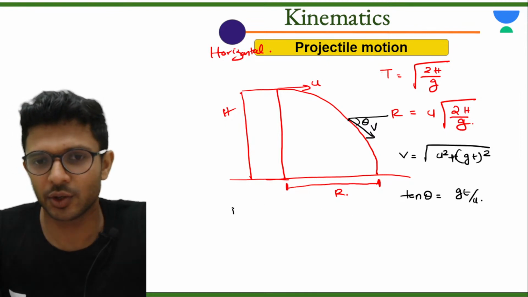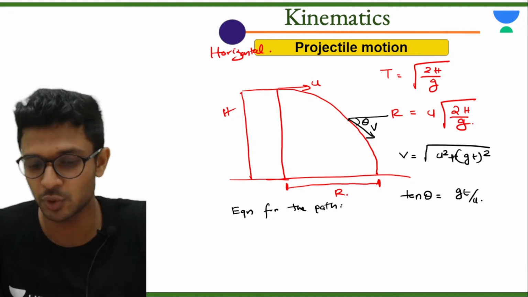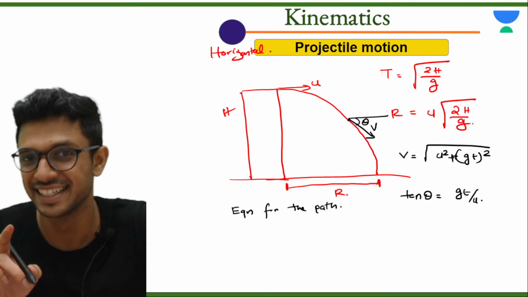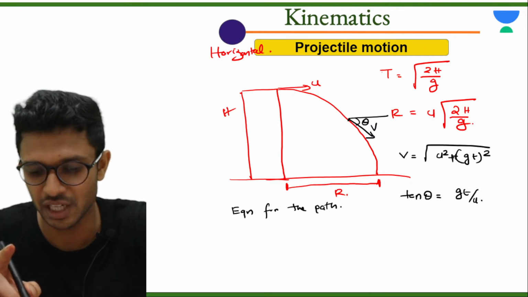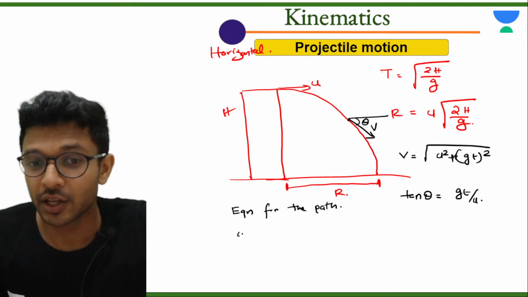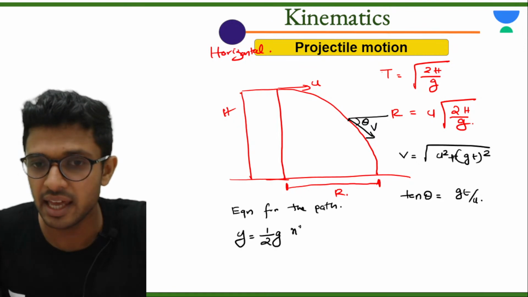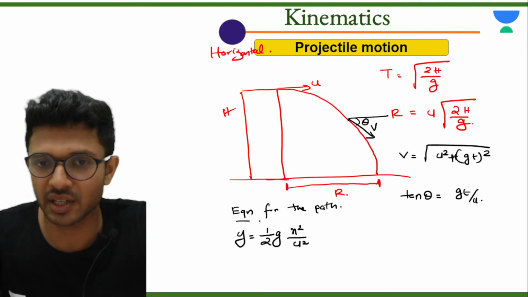Then don't you want the equation for the path of projectile motion? In this projectile motion, don't you want the equation for the path? Do you need it or not? Everyone needs it, right? So take this also. y is equal to half g x square divided by u square.